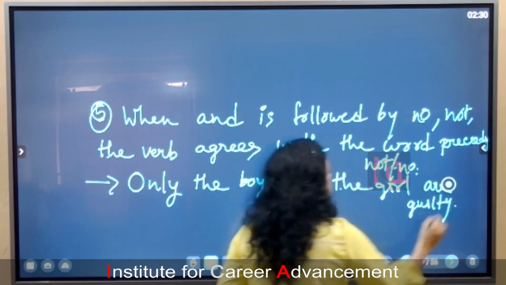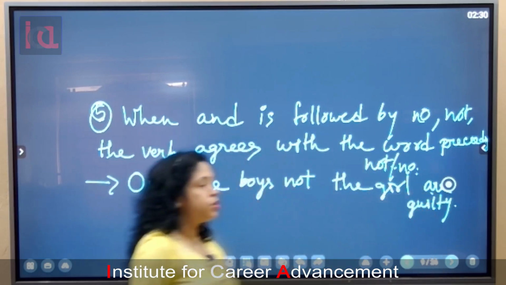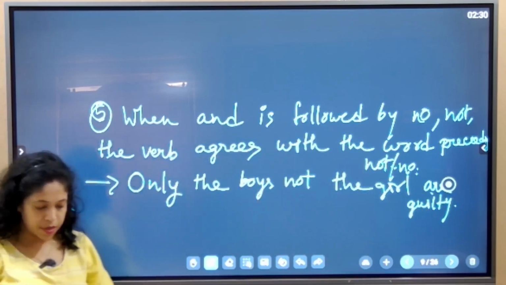Can you tell me why are is used in this sentence?